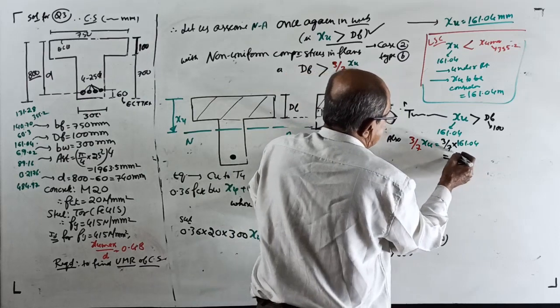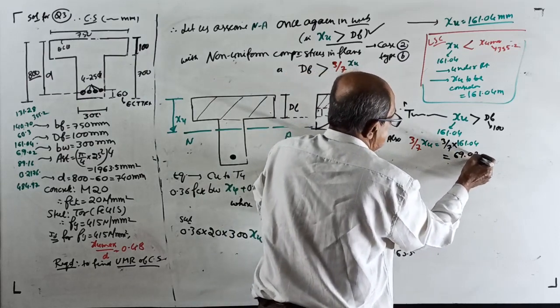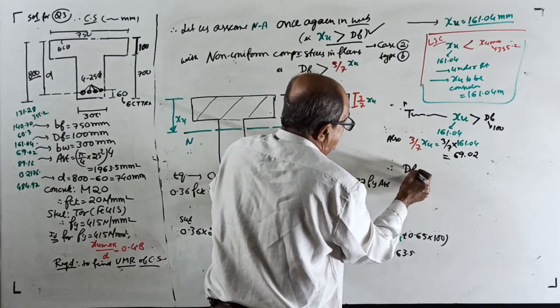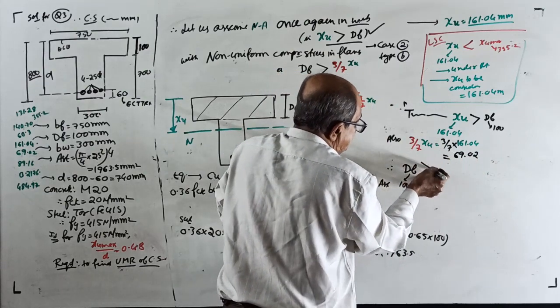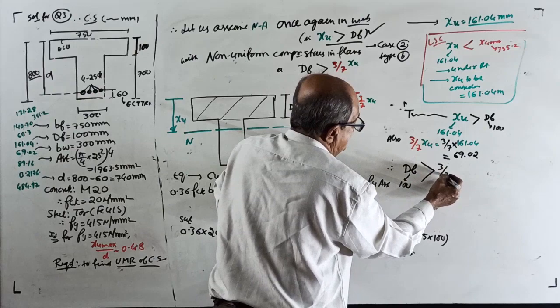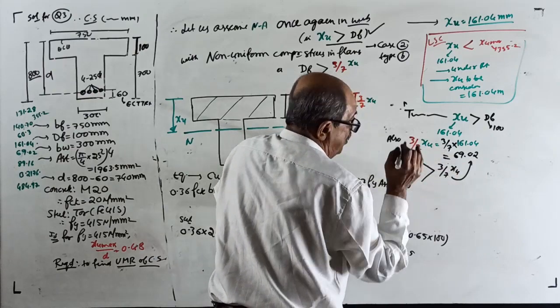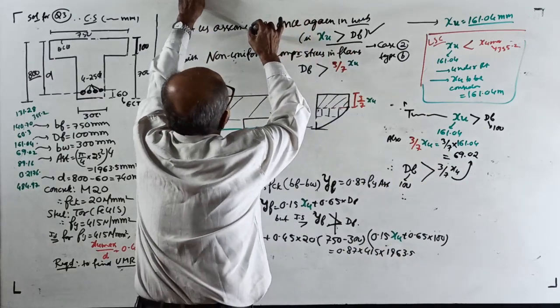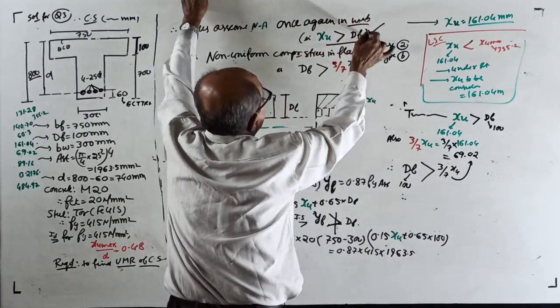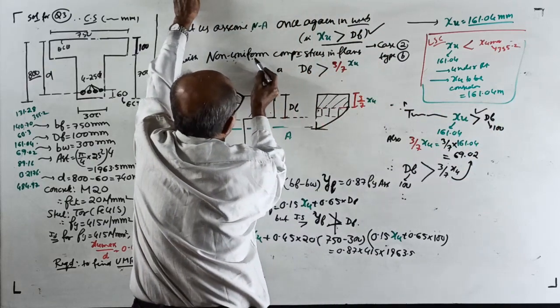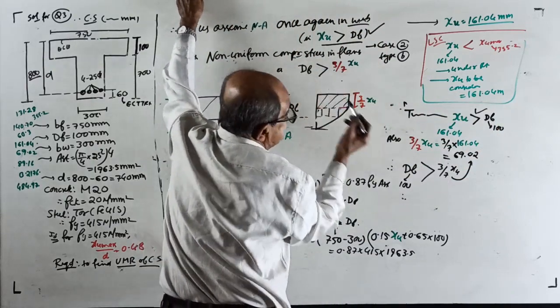Correct. 69.02. Therefore, DF, which is 100 millimeter, is more than 3 by 7 of XU. The answer is here only. Therefore, our assumption of the neutral axis in the web is perfectly correct. Non-uniform stress in the flange, DF more than 3 by 7 XU, is correct.